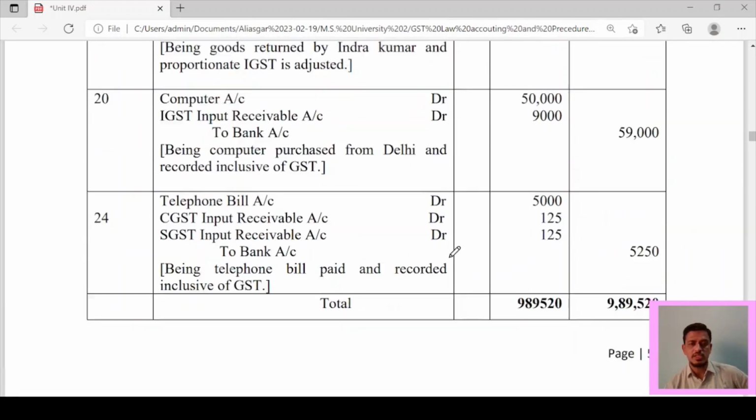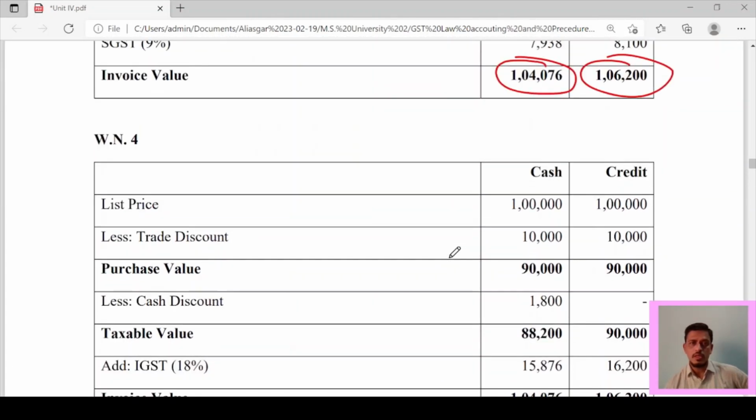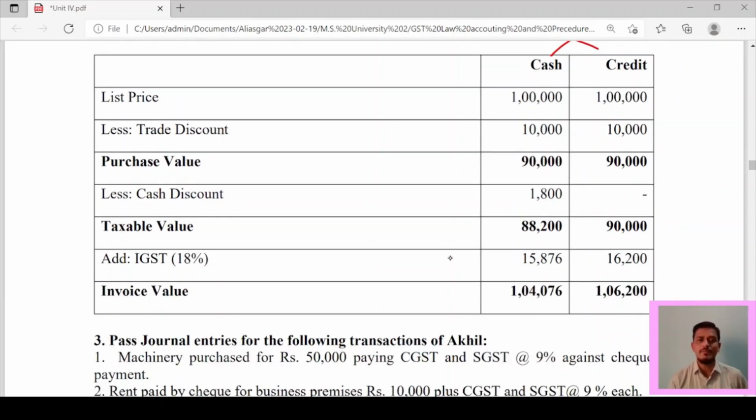First of all, we will understand the working. Note number 4. Here 2 lakh is divided into two categories, 50% cash and 50% credit. 1 lakh less 10,000 trade discount, sales value 90,000, 90,000. Cash discount is how much? 1800. Taxable value 88,200 and 90,000. On this, if you charge 18% IGST, then this value will come on 88,200 and 90,000.